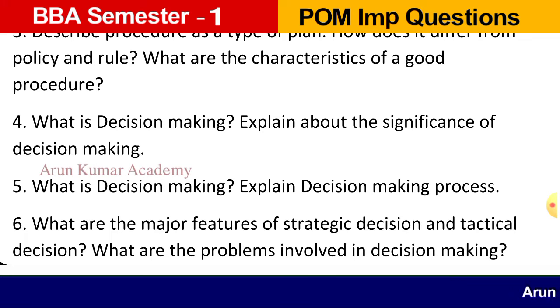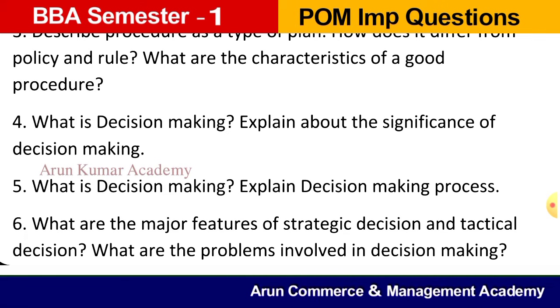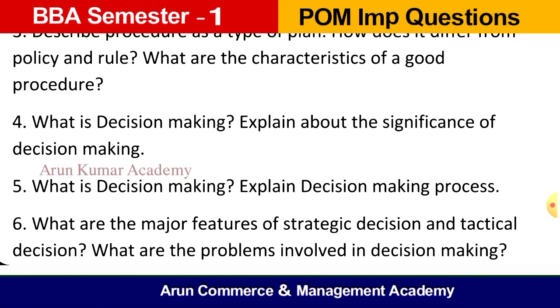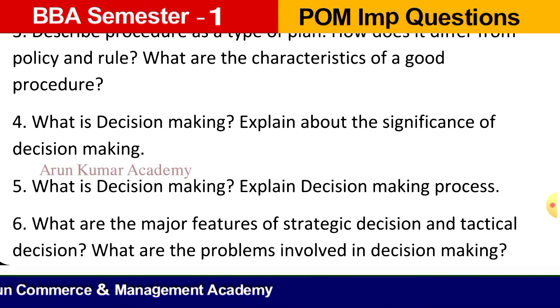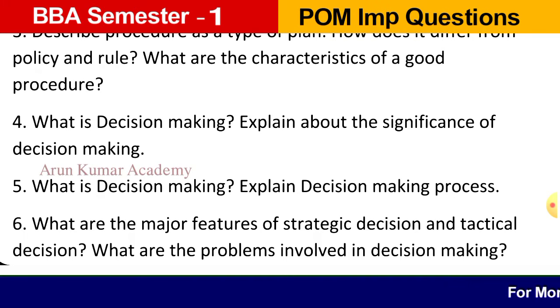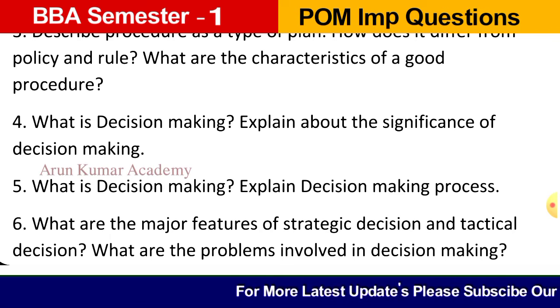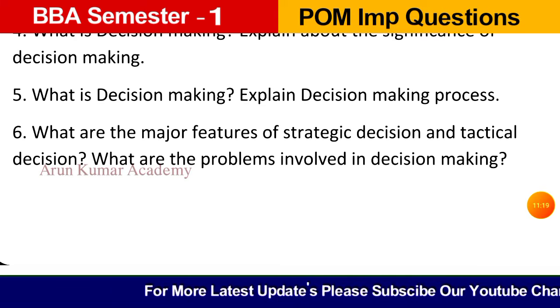So here we need to give the introduction, meaning, and you can write minimum 2 or 3 definitions. Then we can write its importance or significance of decision making, like it helps in evaluating managers' performance or performing managerial functions or handling the changing aspects, starting various activities, and it helps in successful functioning of business, etc. Like this we can elaborate all these things and you can write at least minimum 2.5 to 3.5 pages. Then we can conclude.